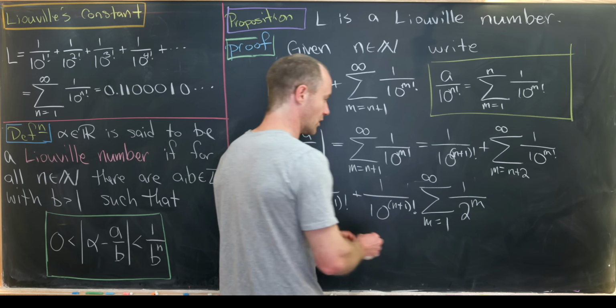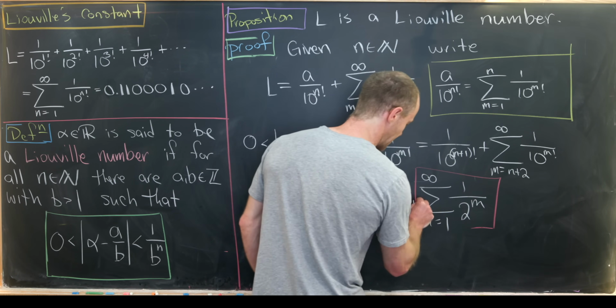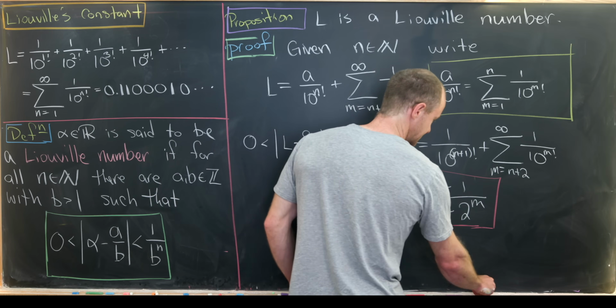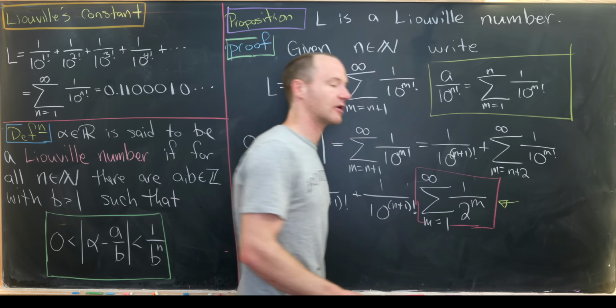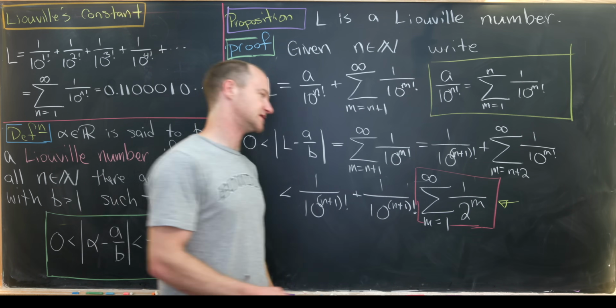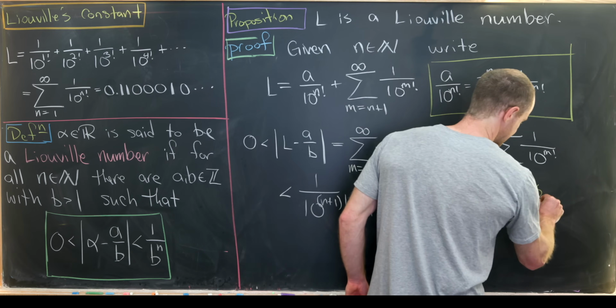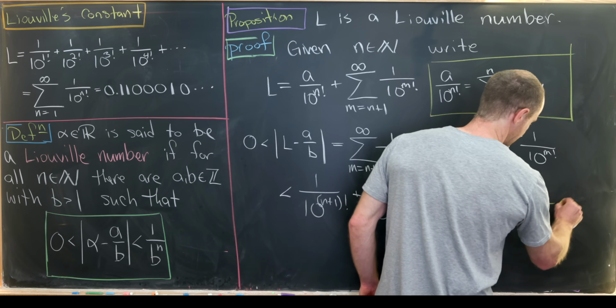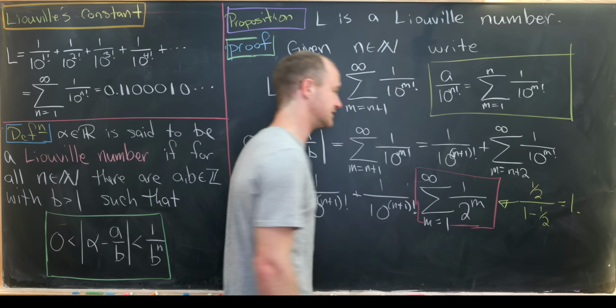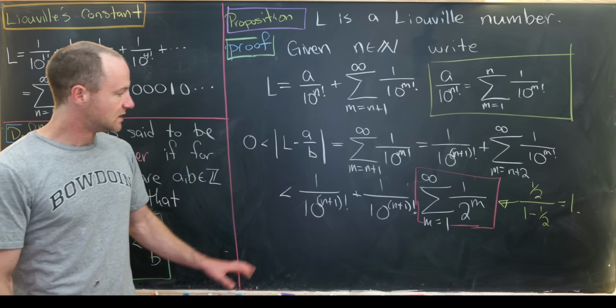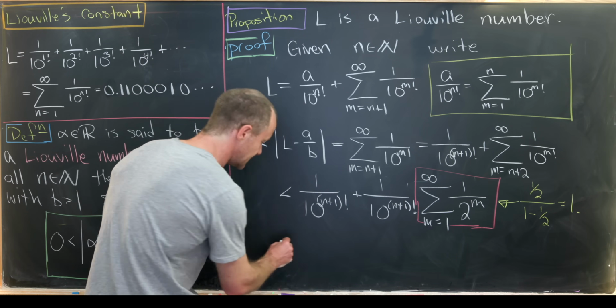Now, furthermore, this guy right here, which I'll box in red, is a geometric series, and we can easily calculate the sum of a geometric series. So it's the first term, which is a half, over 1 minus the common ratio, which is also a half, so that gives us 1. So now we can add these two things together.